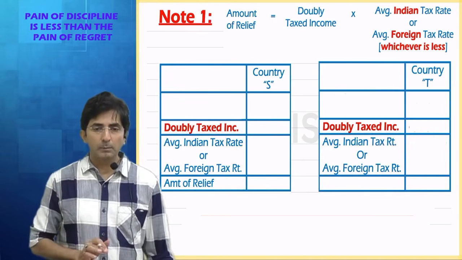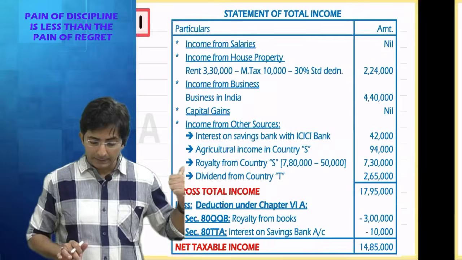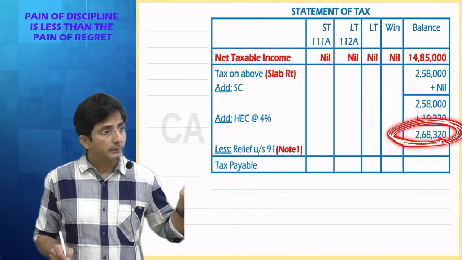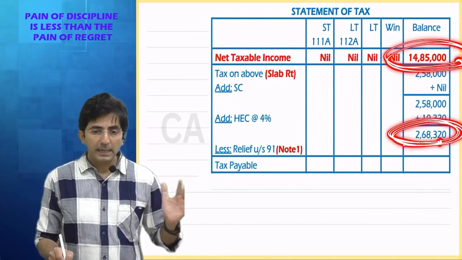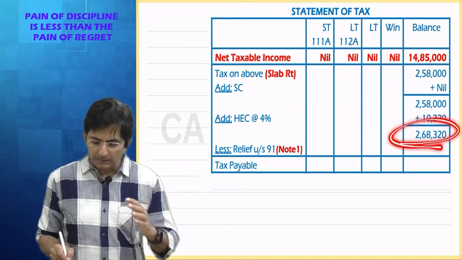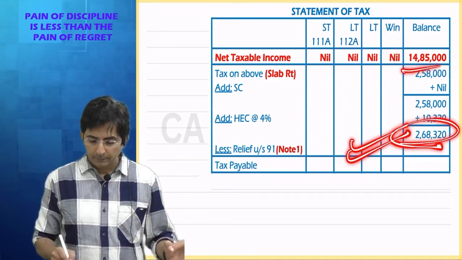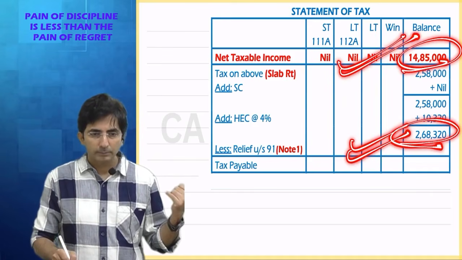So give me the answer one by one. What is average Indian rate? Look here. Here only you will get the answer. Look. Your final tax divided by final income. See, I am stressing your final means what is final tax after health and education cess? The ultimate tax liability divided by your total income. So what is the percentage?